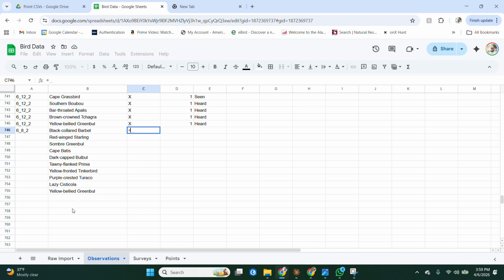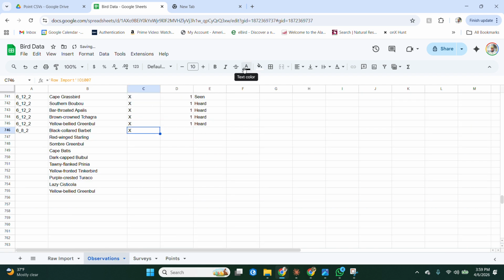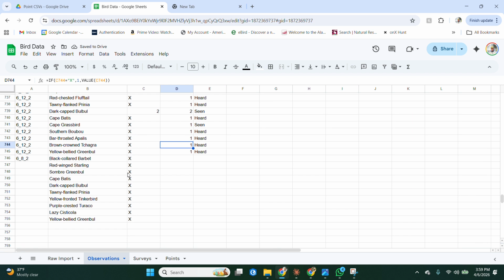Same with this column. This is just the count of the species. And then you find that all the way over here on the right, column O, and just do the first one. Drag that down. This is just a numeric conversion. These are all X's because I heard the species, so you can just drag this down.